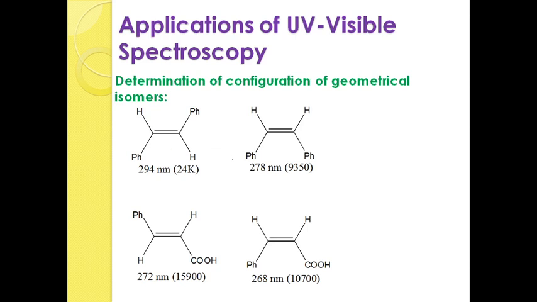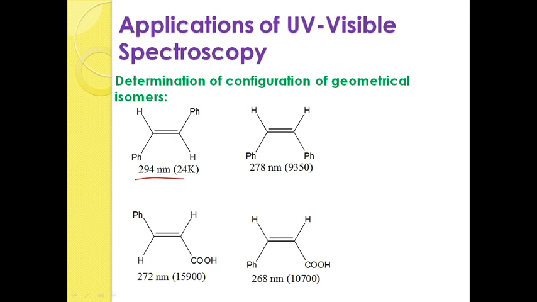Here if you see the stilbene molecule, it is existing in two forms, one is the trans form and the other is the cis form. In the trans form, the bulky groups are far apart from each other, so repulsions are minimum and it will give the lambda max at 294 nanometer with the absorption intensity